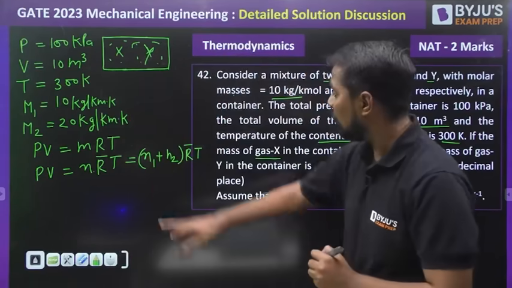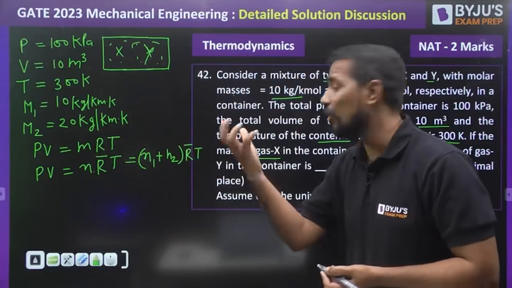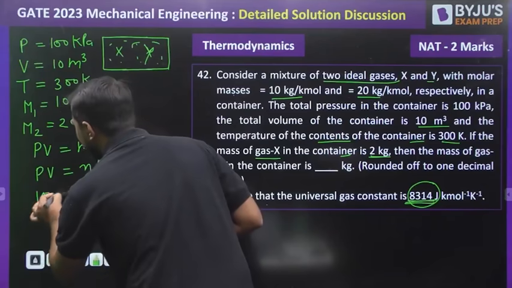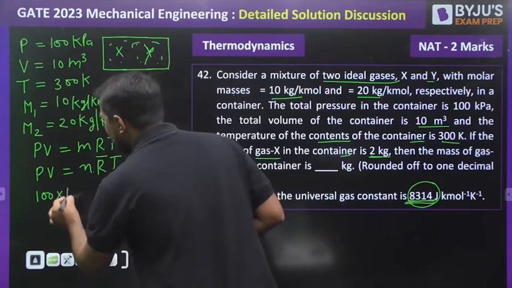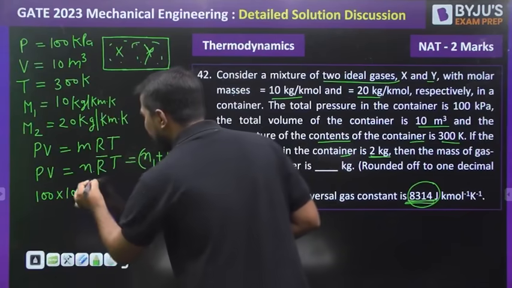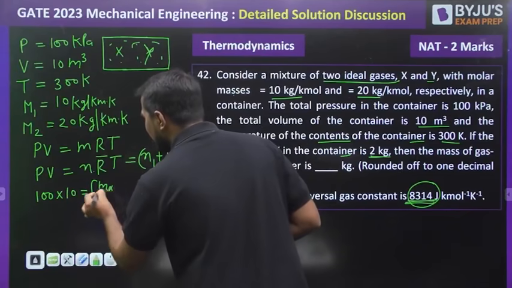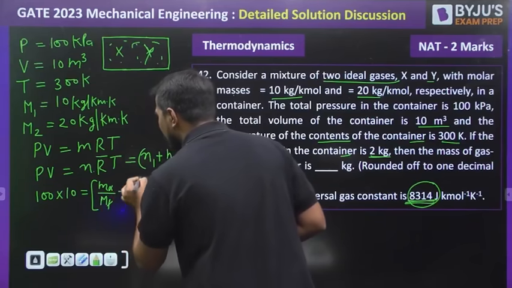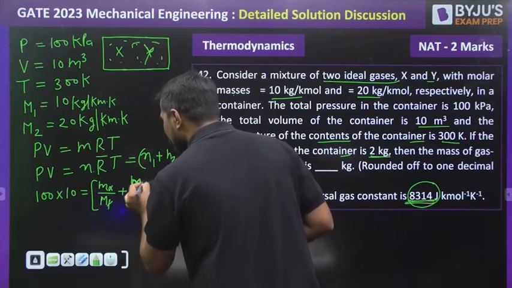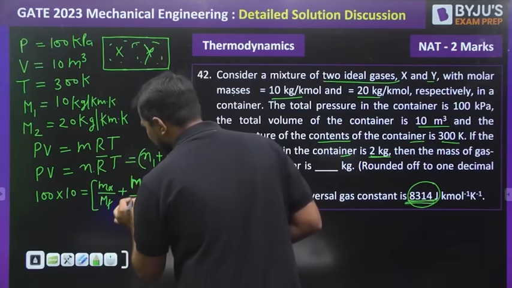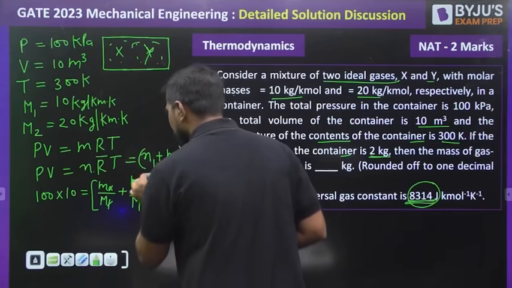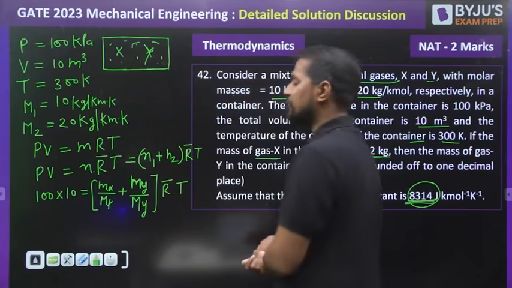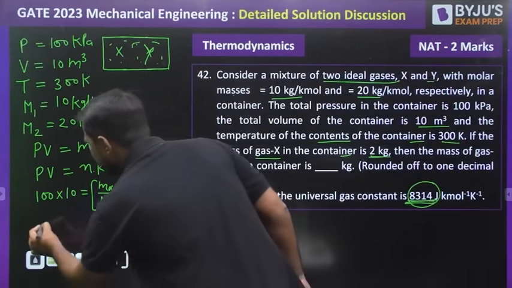Now the question comes, what is the value of N1, the number of moles for gas 1, and N2 for gas 2? Total pressure, 100 kilopascal, we are writing here. Total volume, 10. Number of moles, we know very well, is the mass of X divided by the molecular weight of X plus the mass of Y divided by the molecular weight of Y, into R̄T. If we substitute all the values, the left side is 1000.